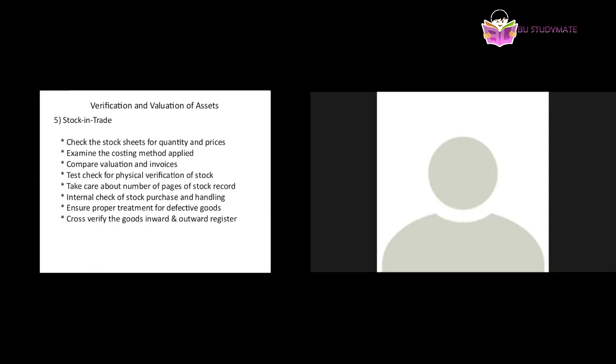So with respect to stock in trade, how will the company or auditor go for verification and valuation? Under stock, we have three major categories: raw materials, semi-finished goods, and finished goods. But he can apply the common methods or common techniques of verification for all the types of stock. Then what are the things he needs to check?